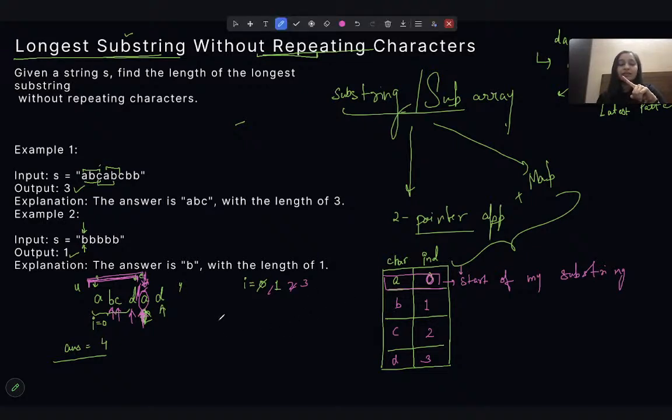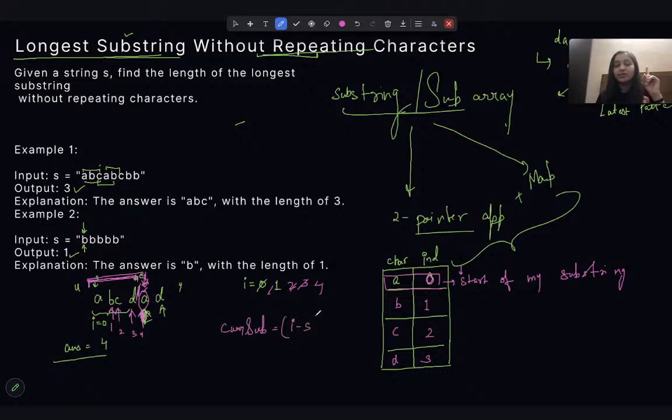So A's index is 0 and the index currently we are at is 4, right? 0, 1, 2, 3, 4. So currently we are at index 4. So the current substring length is whatever index we are at minus s.